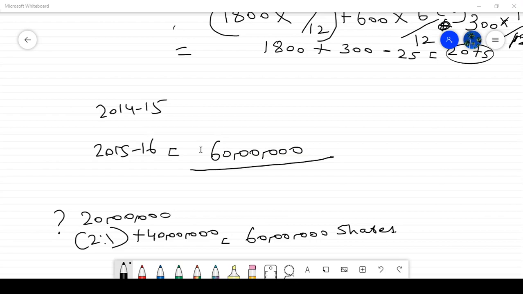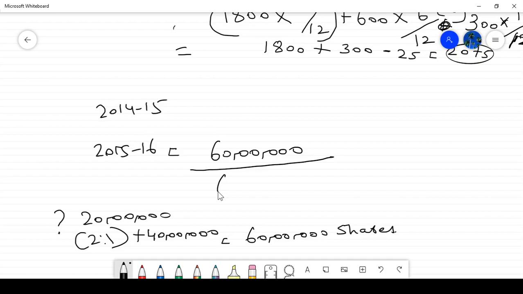So what will be the EPS for the current year? 60 lakhs rupees basic earnings, 60 lakhs divided by 60 lakhs equity shares equals how much? Rupees 1.